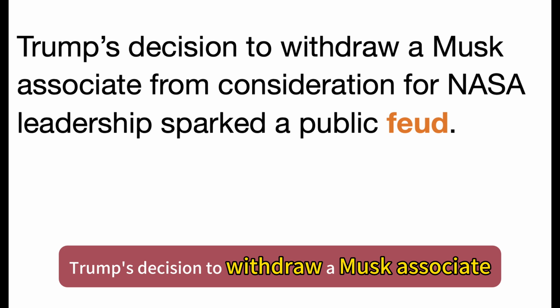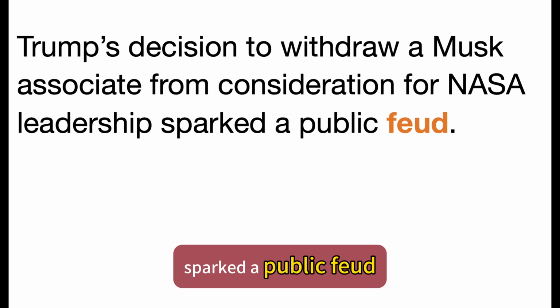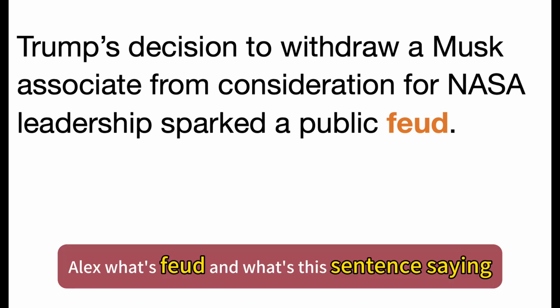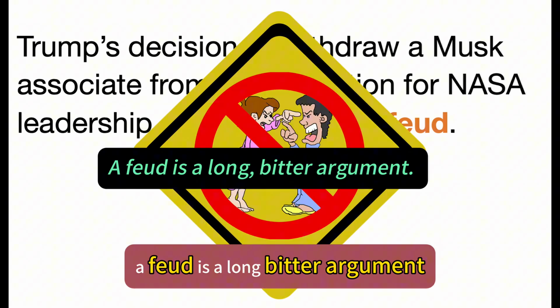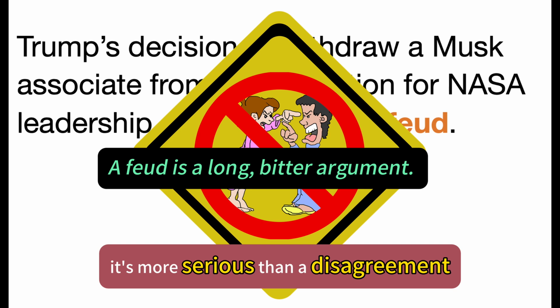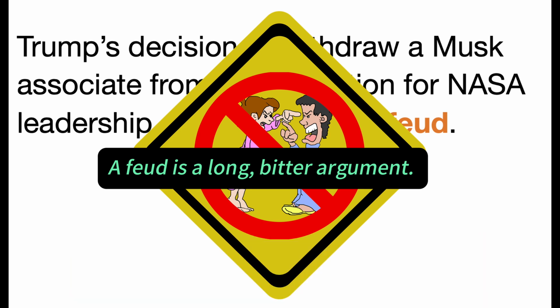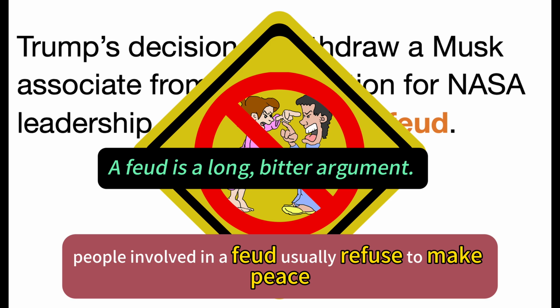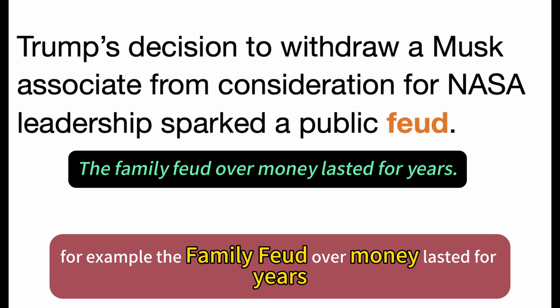Trump's decision to withdraw a Musk associate from consideration for NASA leadership sparked a public feud. Alex, what's feud and what's this sentence saying? A feud is a long, bitter argument. Think of it like this. It's more serious than a disagreement. A feud keeps going over time and often becomes personal. People involved in a feud usually refuse to make peace. For example, the family feud over money lasted for years.